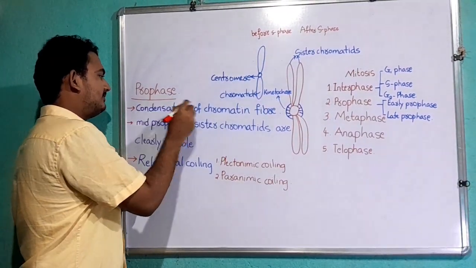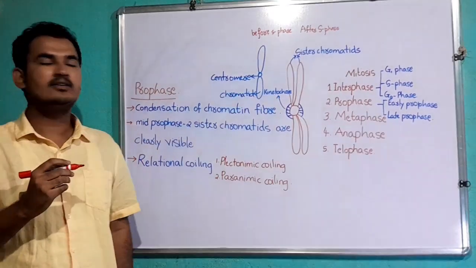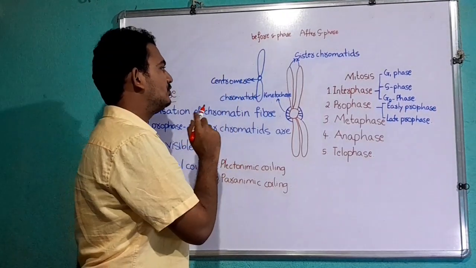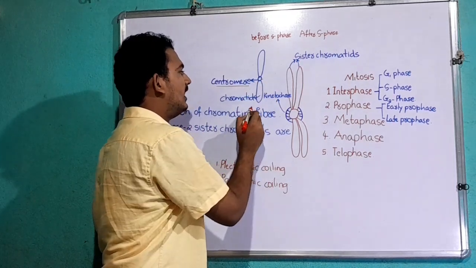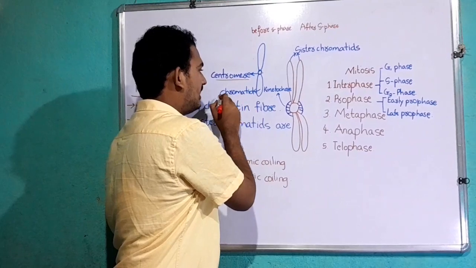As prophase progresses, condensation of chromatin fibers results in the formation of a chromosome. This is the structure of a chromosome. A chromosome contains a centromere and arms. These arms are called chromatids.